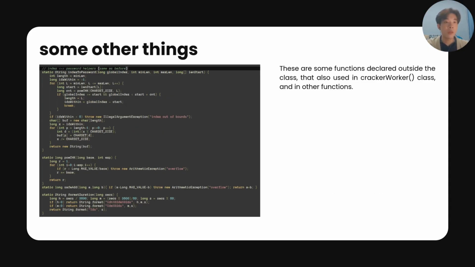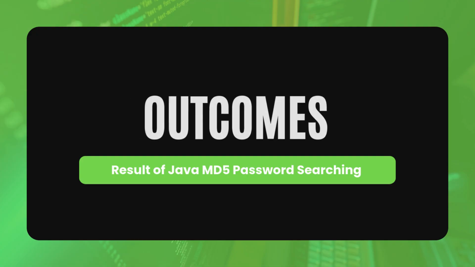These are some functions declared outside the class that are also used in the CrackerWorker class and in other functions.